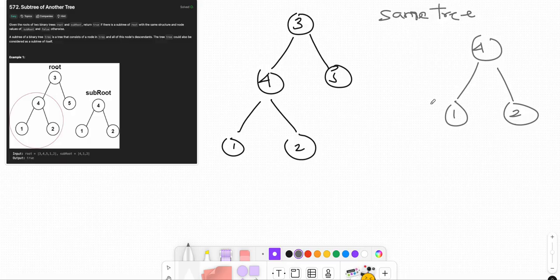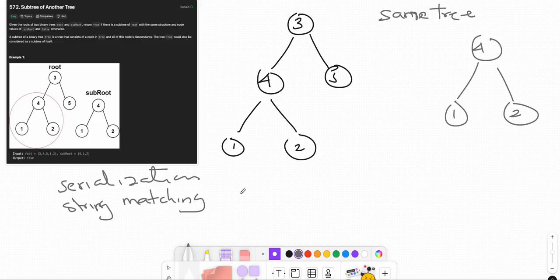But we will use another approach, and that is serialization, right? Serialization and string matching. If you serialize, every node value is converted into a string, right?